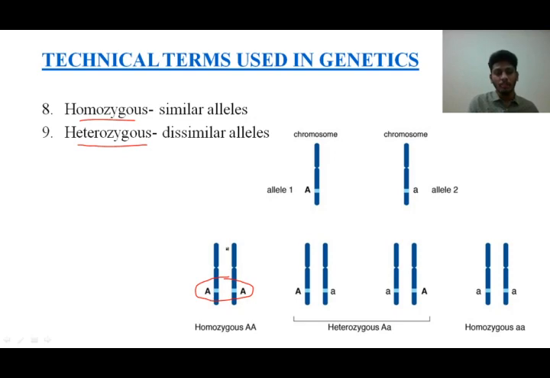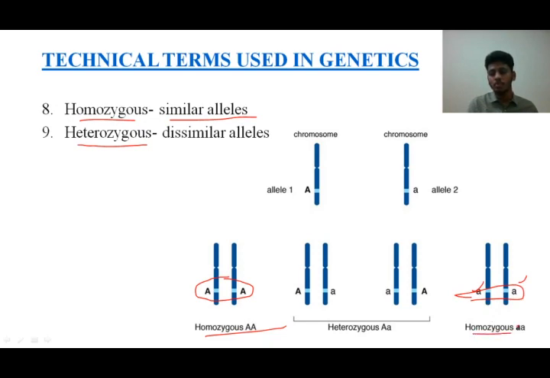Both are the same. Similar, identical alleles are there. These identical alleles, which are similar, we call homozygous. Similarly, another allele is given here, that is small a and small a. So one is from the father, the other one is from the mother. Since both are the same or identical, we again call it homozygous.